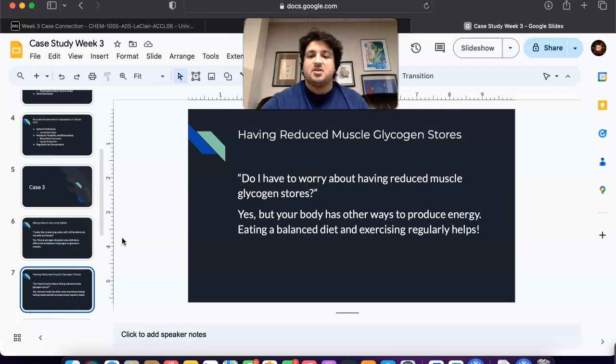So, next question: do I have to worry about having reduced muscle glycogen stores? While muscle glycogen stores might not be utilized efficiently due to your deficiency, your body has other ways to produce energy. So during low to moderate intensity activities, your muscles can use blood glucose and fatty acids as fuel. It's important to maintain a balanced diet, though, with adequate carbohydrate intake to ensure you have sufficient energy available from other sources. Additionally, engaging in regular appropriate exercise can help your body adapt and become more efficient at using alternative energy sources.